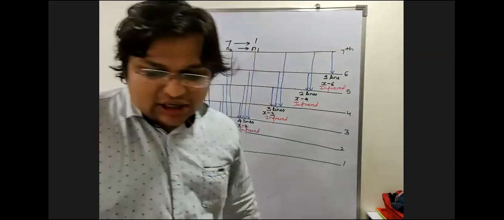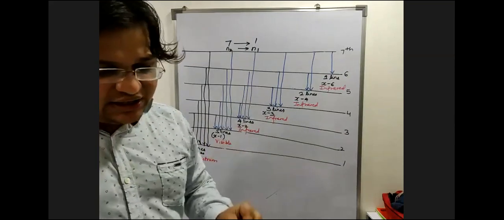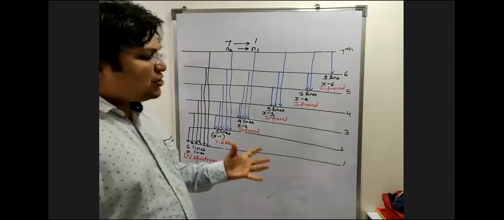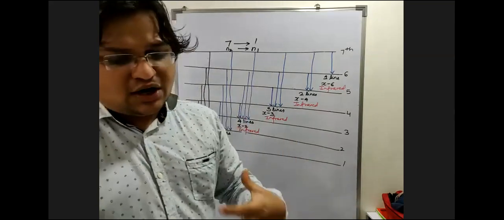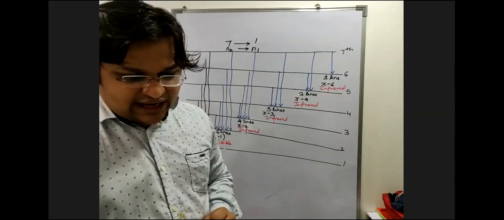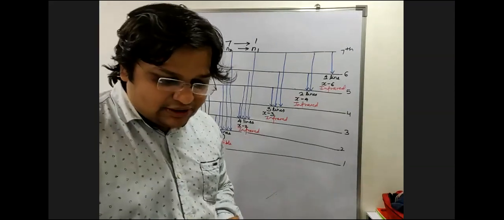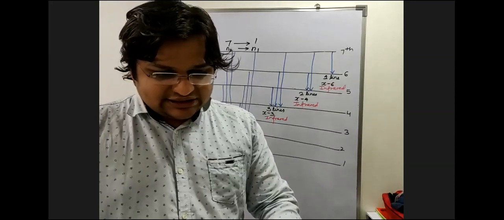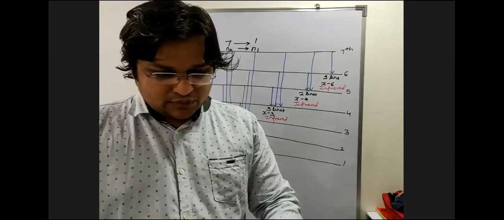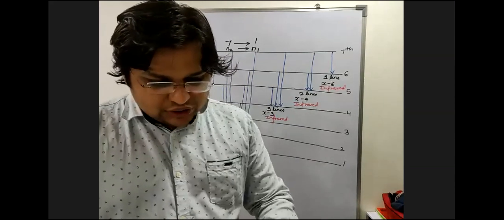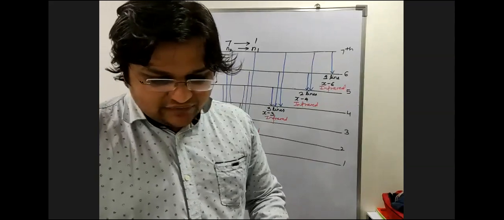Hence, this was a beautiful discovery which was done by Niels Bohr. Now, when this discovery was done, there were many scientists also involved along with Niels Bohr. What are the names of the scientists which were involved? We need to remember the names of the scientists also, because they have a significant role over here. And also they were the ones who were given some names of the lines.